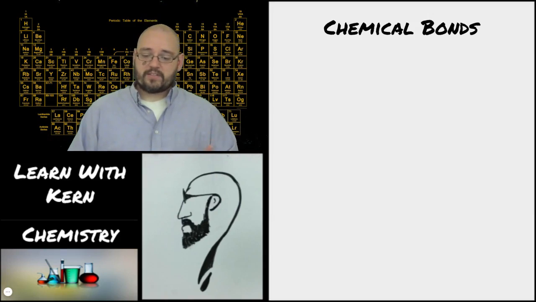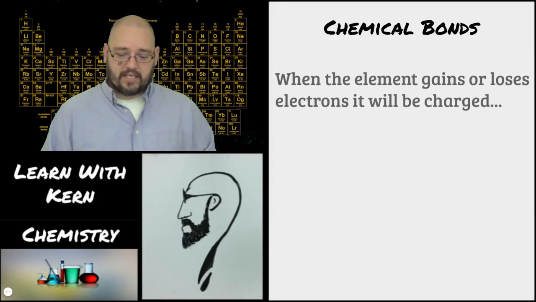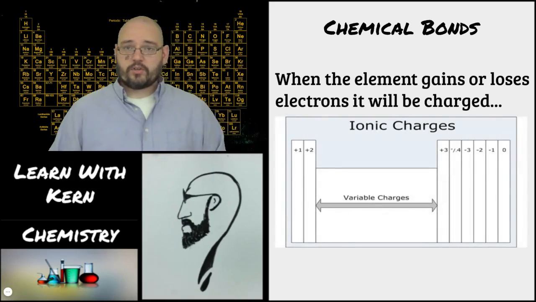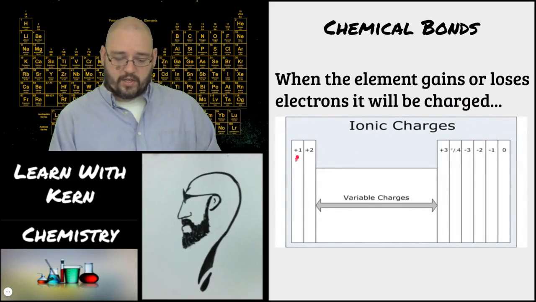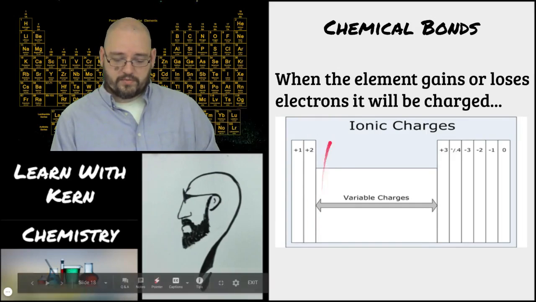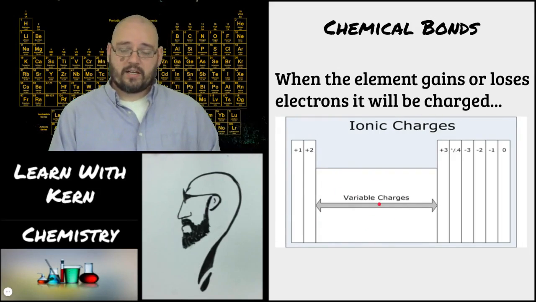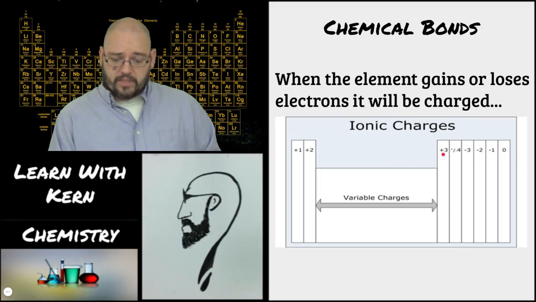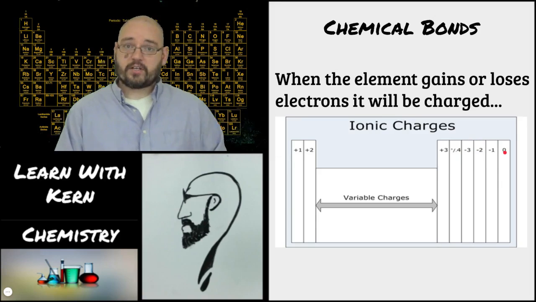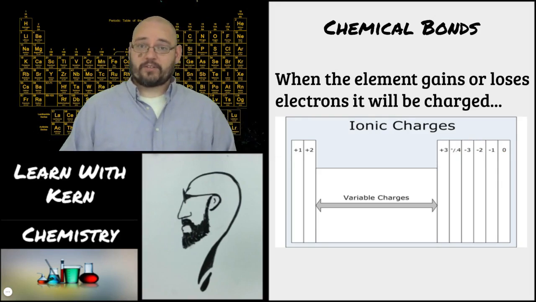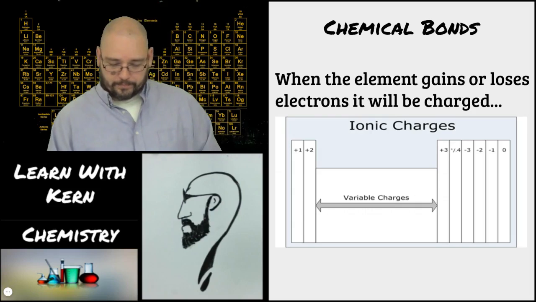So you remember the valence numbers. And so now if we look at whether or not it gains or loses electrons, it's going to be charged. And the charge numbers are going to look like this. You're going to have group 1 is going to be +1. Group 2 is +2. These have variable charges because they have variable valences. We'll talk more about that a little bit later. But then you have a +3 and then plus or -4, -3, -2, -1. And of course, their charge is 0. Their oxidation number, as we call it, is 0 because they gain and lose 0 electrons. They're already stable. Okay.